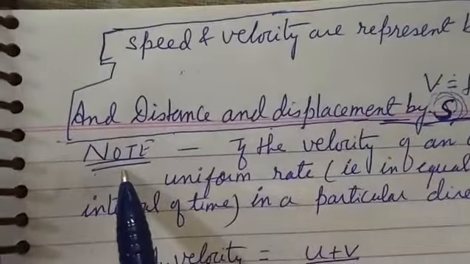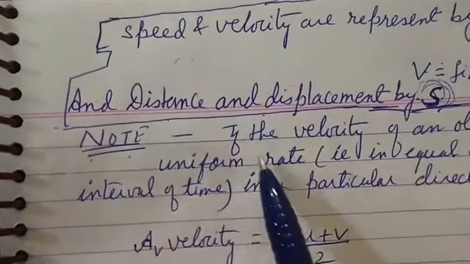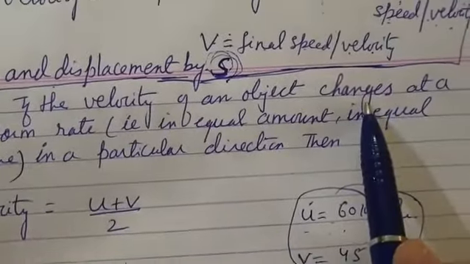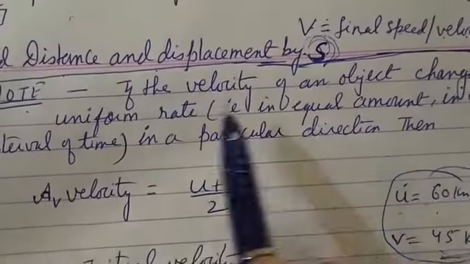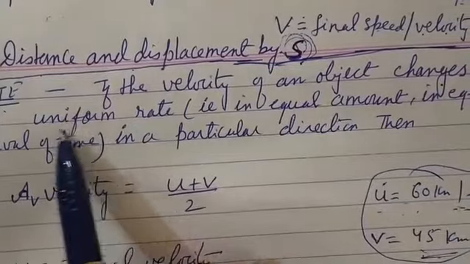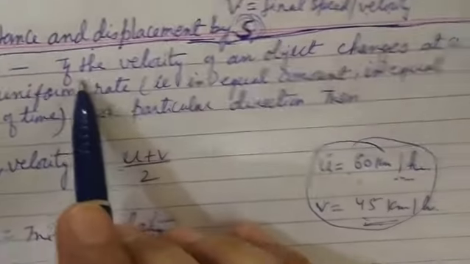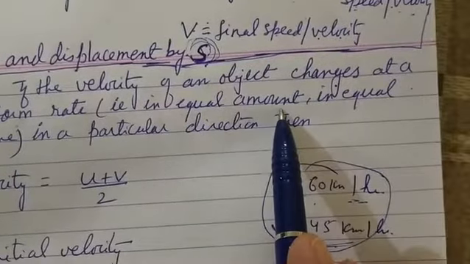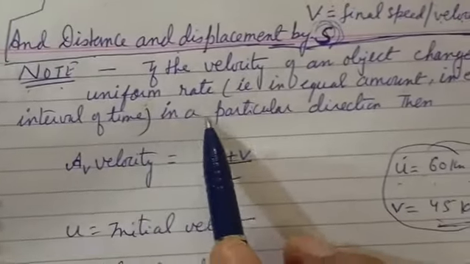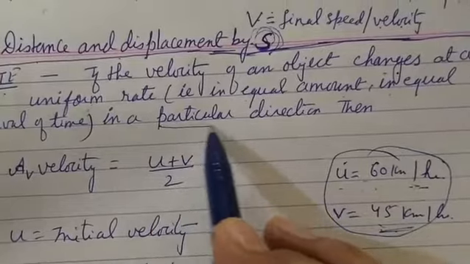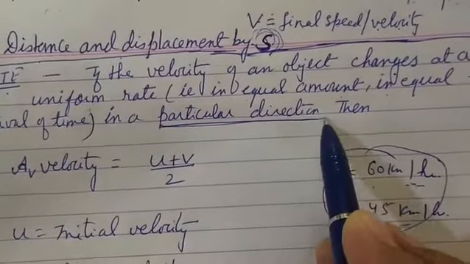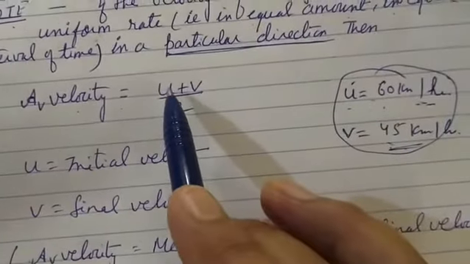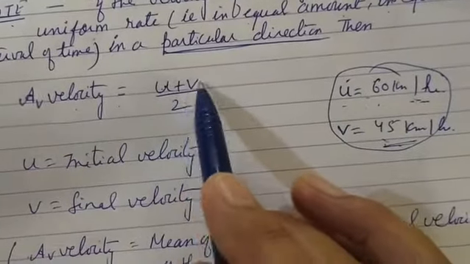Now one note, write it down, one formula. If the velocity of an object changes at a uniform rate, that is, equal amount in equal interval of time in a particular direction, then average velocity can be calculated by the mean of initial and final velocity.